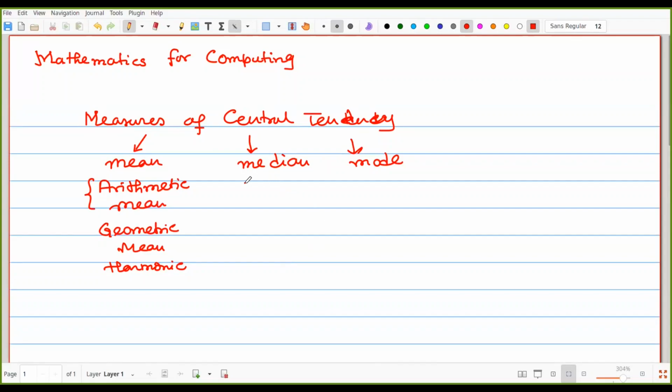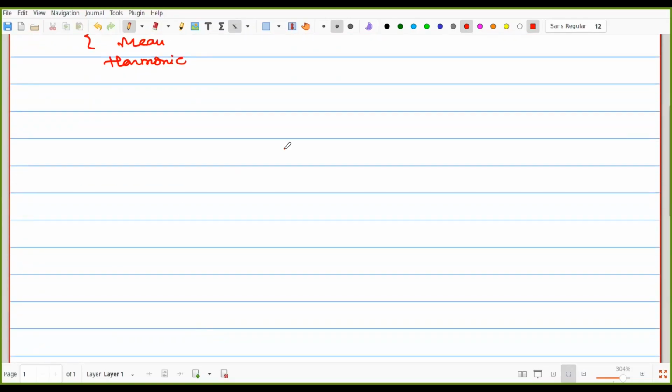Then we have covered the median. Today the topic would be based on the mode, and if possible we should proceed with the geometric mean also. Now the first one, what is the meaning of mode? It is another measure of central tendency.